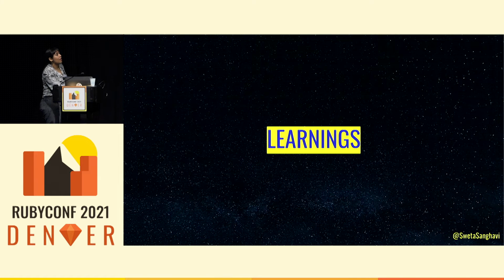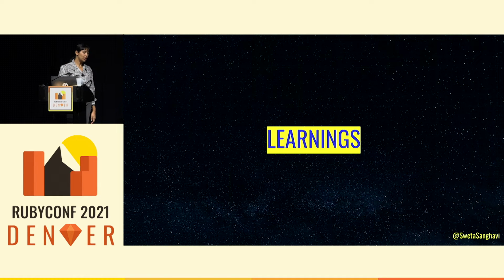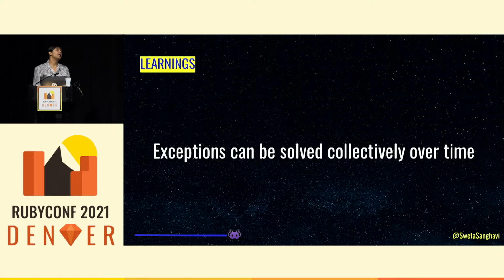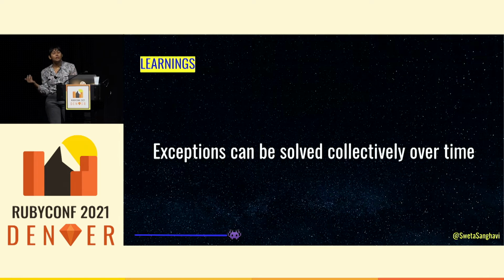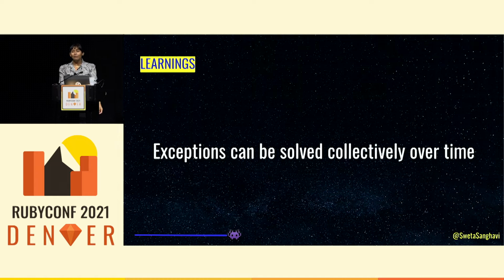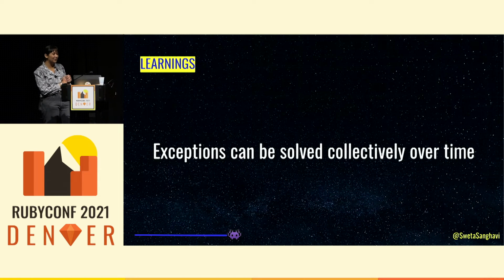Next, I want to start talking about some learnings from this next process change that we made. One big one, especially for me, was that exceptions can be solved collectively over time. When you have a 15-minute time box, you're likely hitting it frequently, which means you have to think about, what can I do in 15 minutes that's going to move debugging this exception forward? It really reframed how I thought about what it means to fix something, because sometimes it can mean that I don't think this is high enough value for me to spend time really digging into this, but maybe next time I wish that I had this piece of information. I'm going to add it to the breadcrumbs or the params.